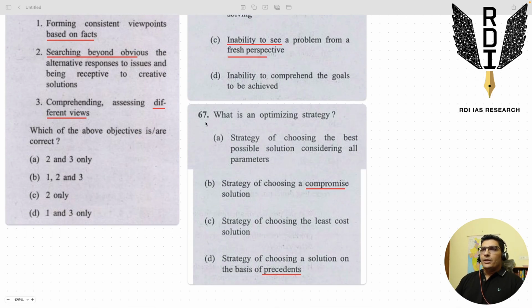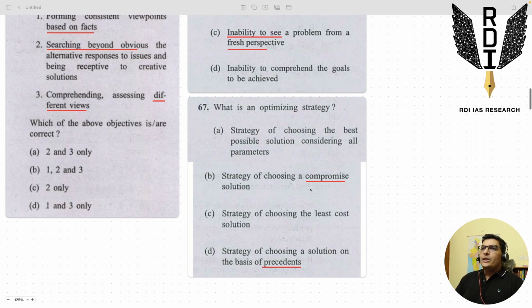So look at another question. This was 67. What is an optimizing strategy? See, you need to have a compromising solution. Sometimes we'll have such questions where you have to pick between the devil and the deep sea, seemingly very hard, very unpreparable, very random questions, but you want to pick that question, you want to mark that answer, right?